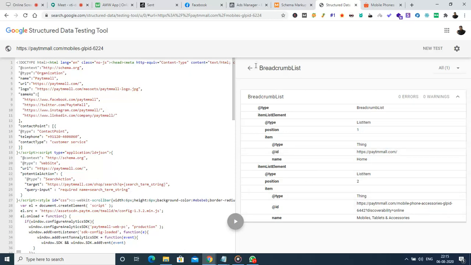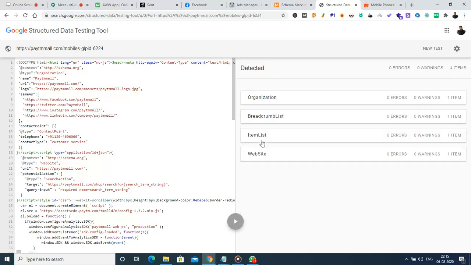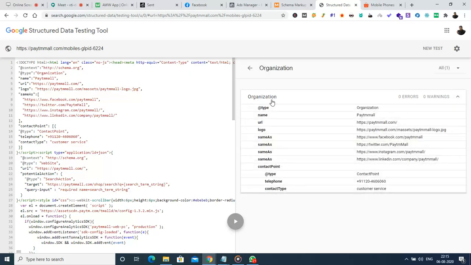Now let us see the other things they implemented. Let us see what is available for the organization. For the organization they implemented contact type as customer service, and the telephone number in the schema markup. Similarly, they mentioned the social media pages which are available. Those are listed here in the header section: LinkedIn, Instagram, Twitter, Facebook, and so on. And they gave the logo image reference.